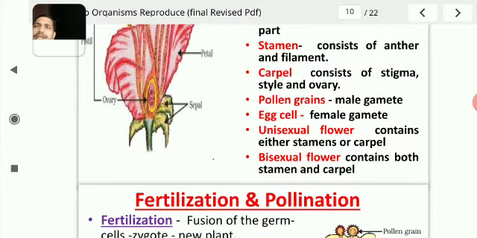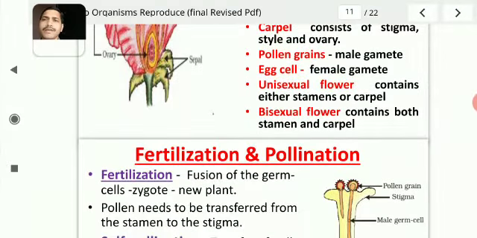As in the case of China rose, you can see we have both male and female reproductive parts. So China rose, that is Hibiscus rosa-sinensis, is a bisexual flower.